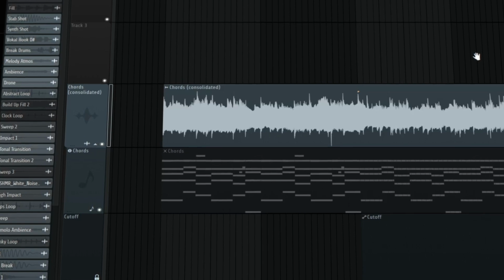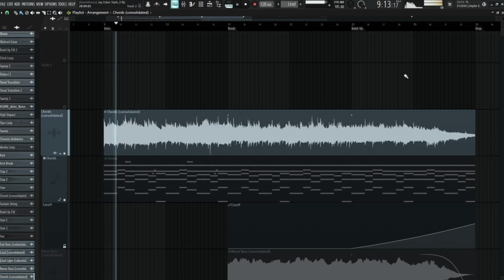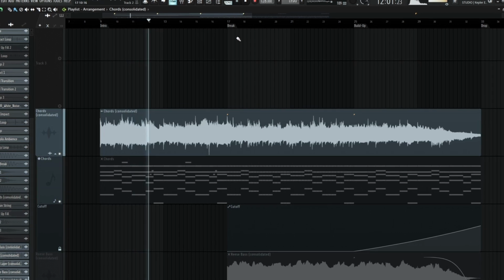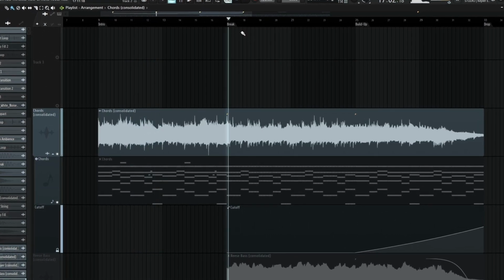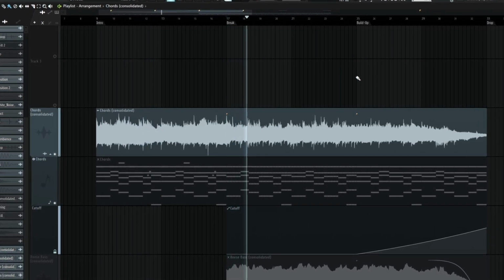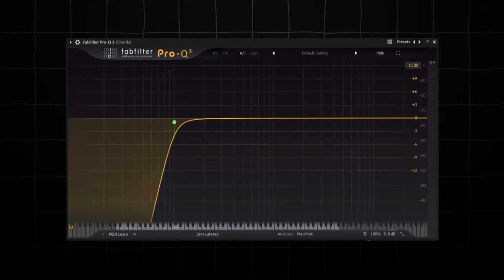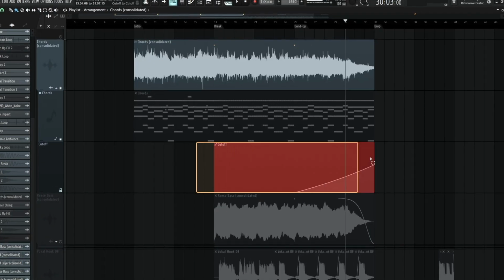I started this track with the chords. On their own, the chords sound like this. It's a Serum preset, and I only applied a low cut and a high pass filter, which is automated. I also used the same preset to write the top melody, and it's on the same mixer track as well.